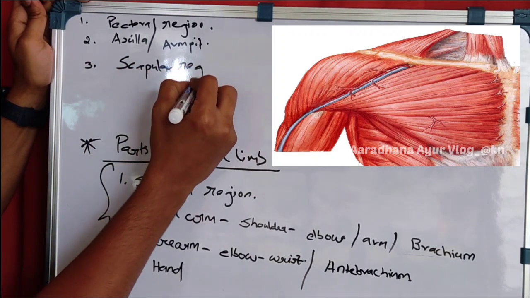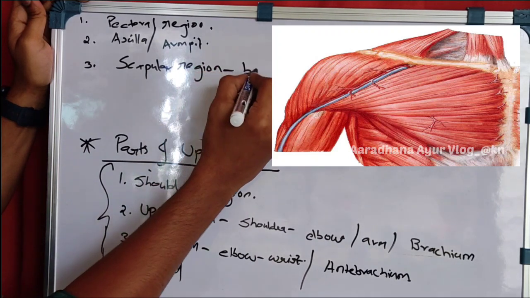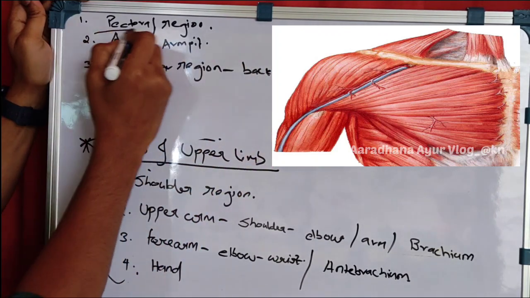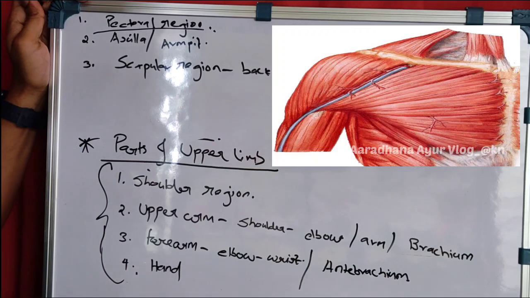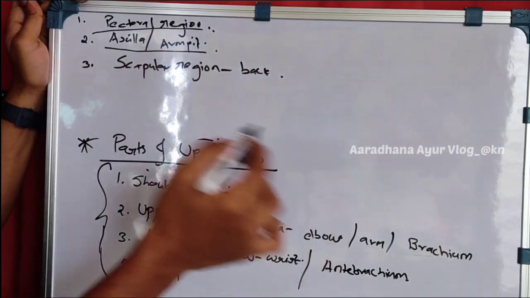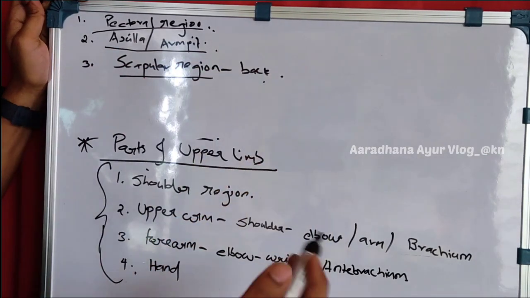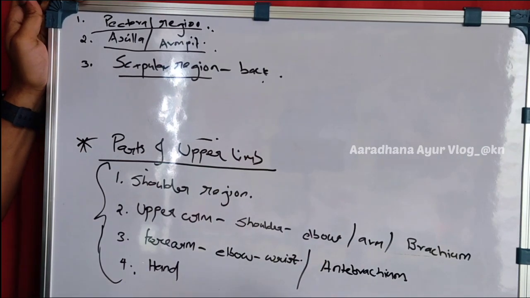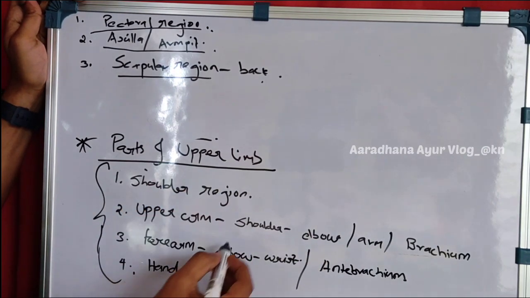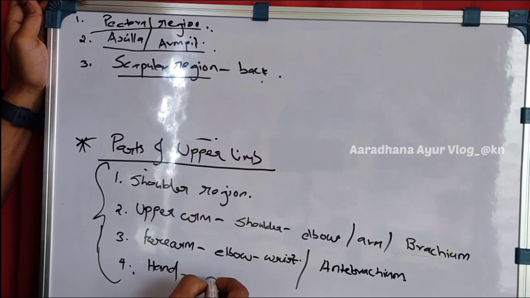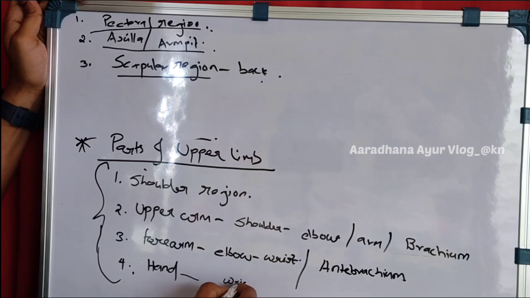Scapular region, that is present in the back side. So pectoral region in the front side of the chest, again comes the axilla, that is armpit, and the scapular region which is located in the back side. And in the hand it comes the wrist. When we are saying the subdivision of the hand, there comes the wrist, and 5 digits are there, that we will see.